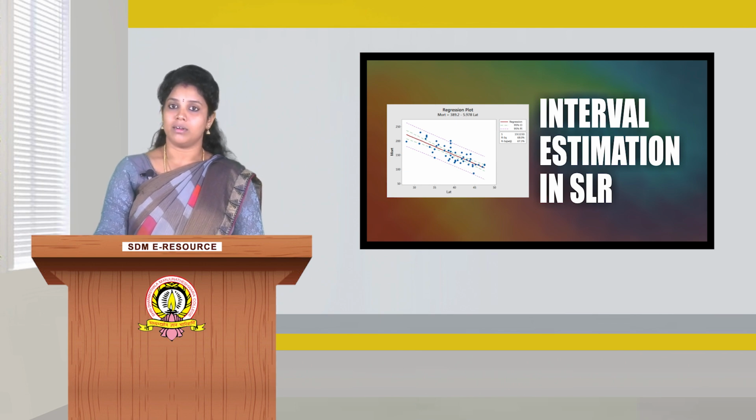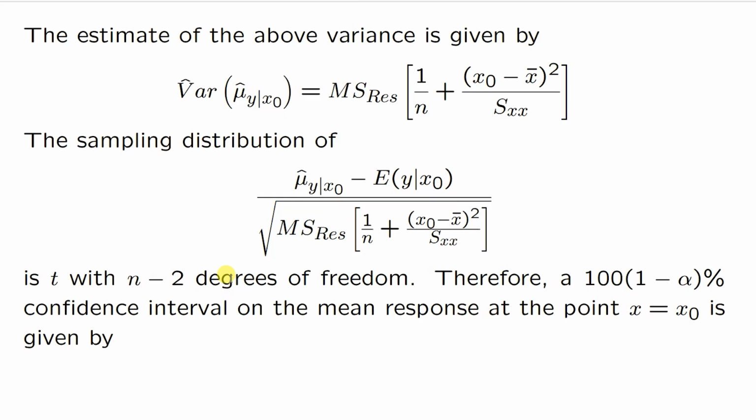Now, in the variance expression, we can observe that there is sigma square which is unknown to us. So we have to replace sigma square by its unbiased estimator, that is residual mean square. So this becomes the expression for the estimate of the variance, that is variance cap of mu cap y given x0. And we can observe that the sampling distribution of the statistic, that is mu cap y given x0 minus expectation of y given x0 divided by standard error, follows student t distribution with n minus 2 degrees of freedom.